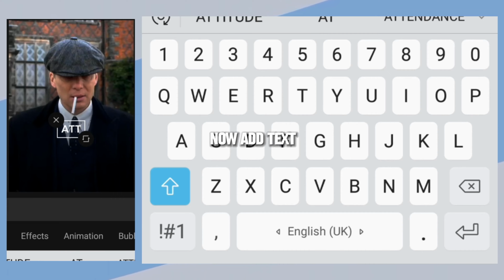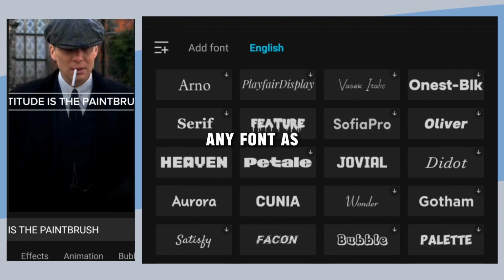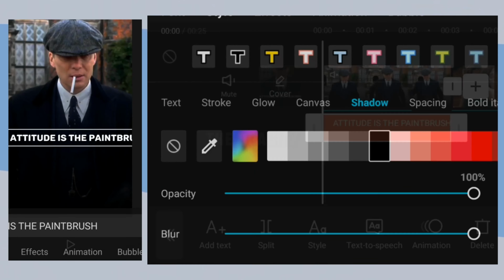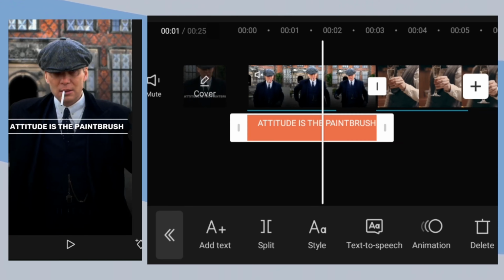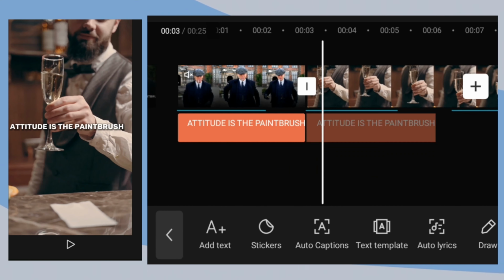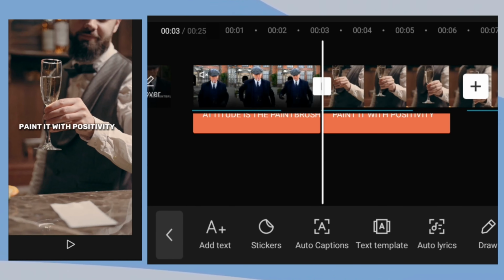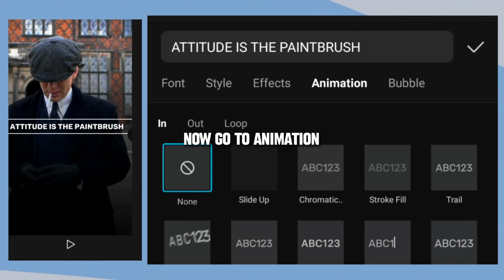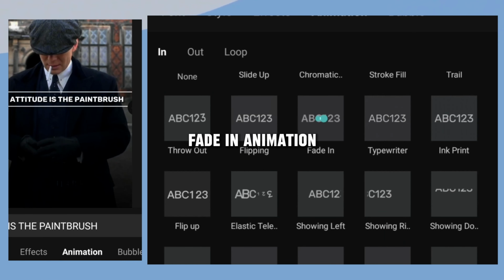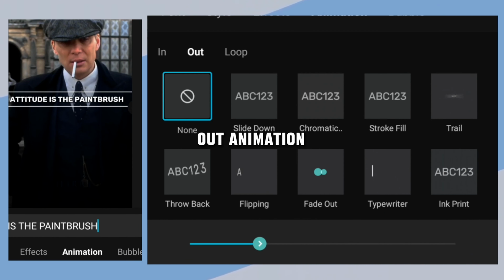Now add text. Always add text in capital letters. You can select any font as you want. Then go to shadow and increase the opacity and blur to 100%. Now go to animation and select fade in animation. Then click on out and select fade out animation.